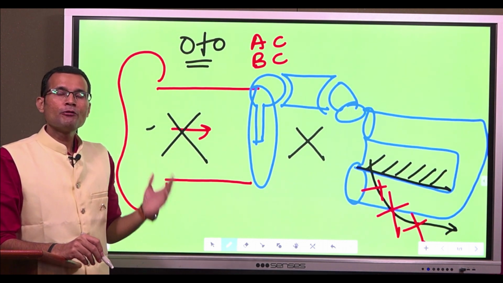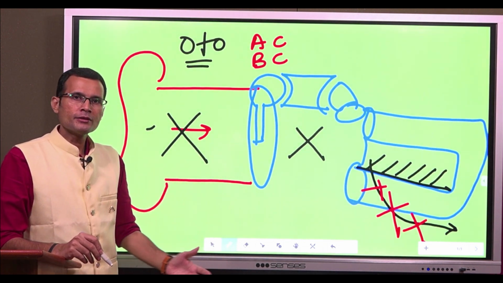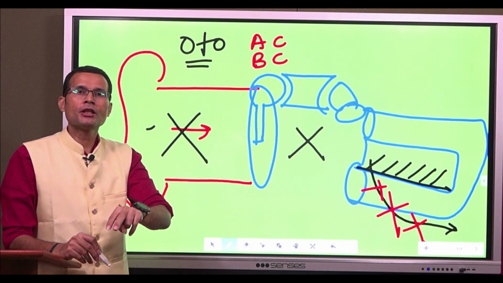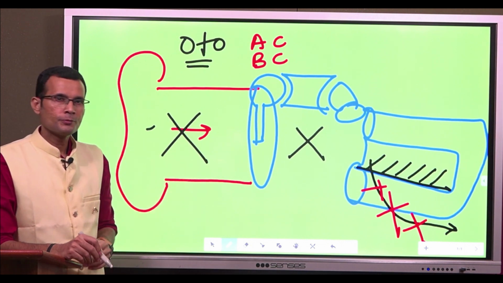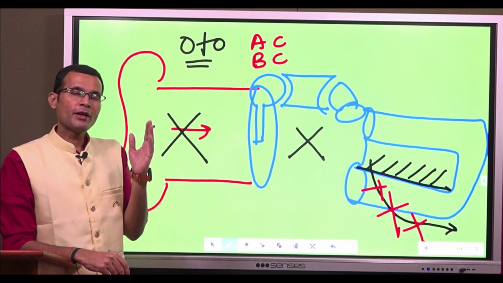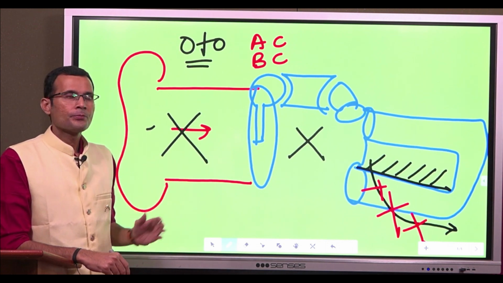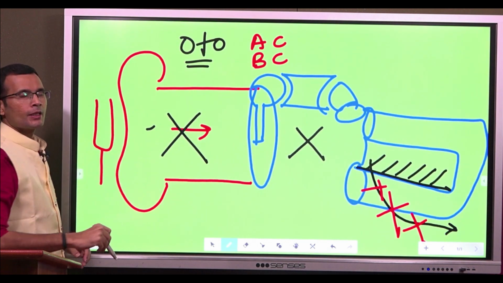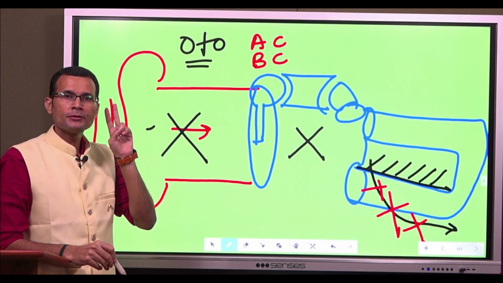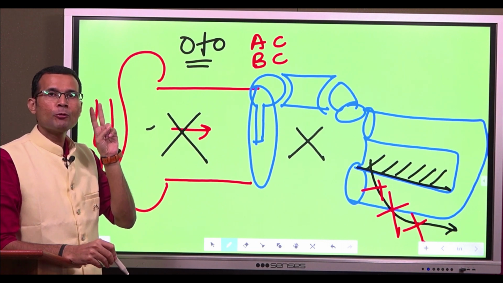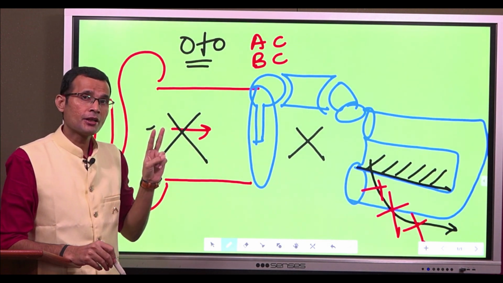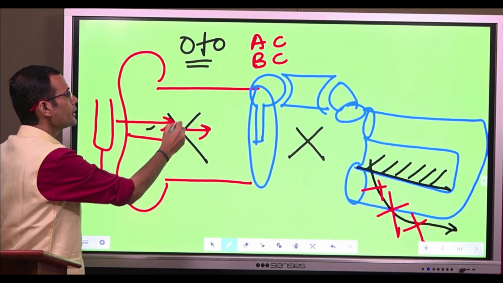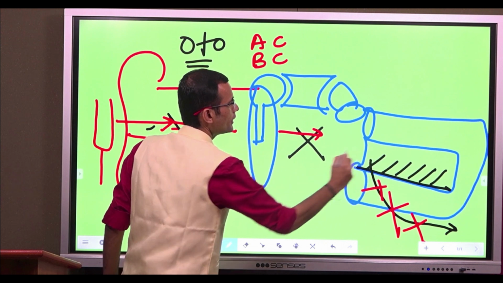So when we perform a test like a tuning fork test, we are going to check air conduction and bone conduction of the sound. When we are checking air conduction, we will place the vibrating tuning fork in front of the ear. We are checking air conduction. So the sound gets transmitted through the external ear, then middle ear, finally reaches inner ear.